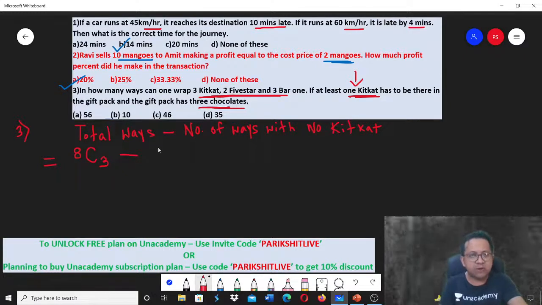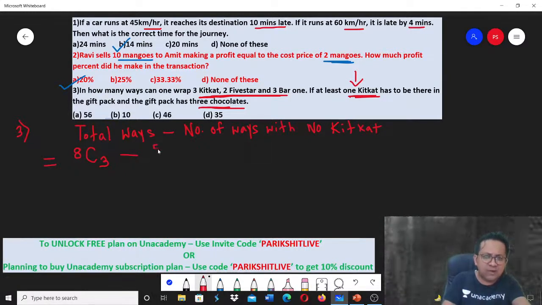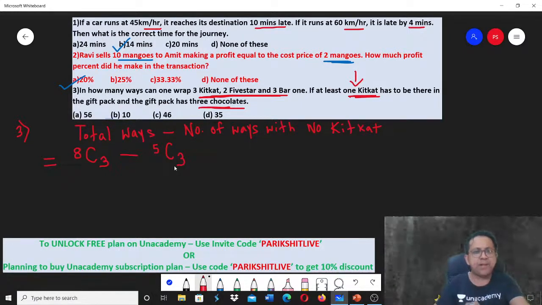So out of the remaining 5, don't consider the Kit Kats. 8 chocolates, 3 Kit Kats. Don't consider the Kit Kats. So there are 5 non-Kit Kats. Out of the 5 non-Kit Kats, pick up any 3. Correct? Any doubt in this?